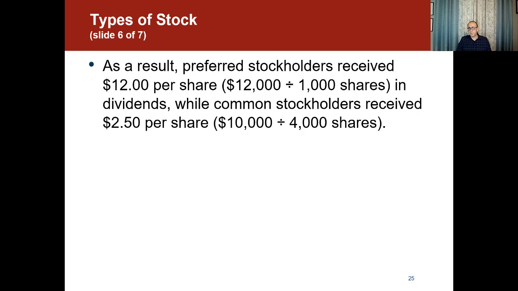As a result, preferred stockholders receive $12 per share, because $12,000 divided by 1,000 shares in dividends, while common stockholders received only $2.50 per share, which is the $10,000 divided by 4,000 shares. They don't get any kind of in arrears dividends, because if they don't get paid in a certain year, which is year 1 and year 2, they don't get paid.